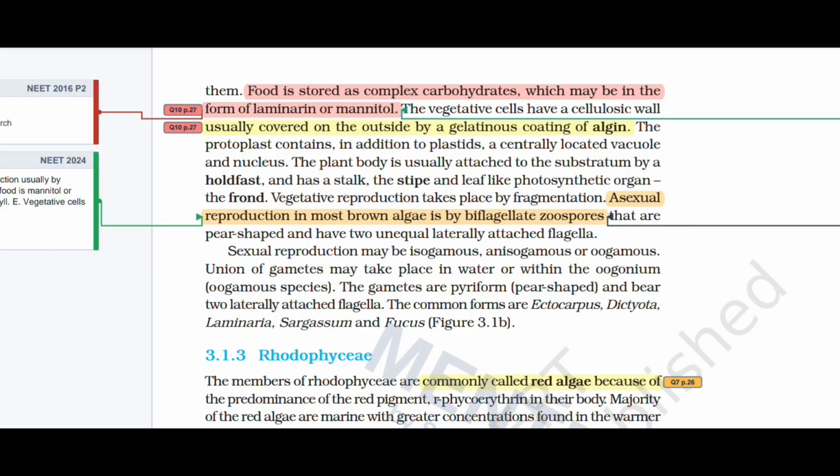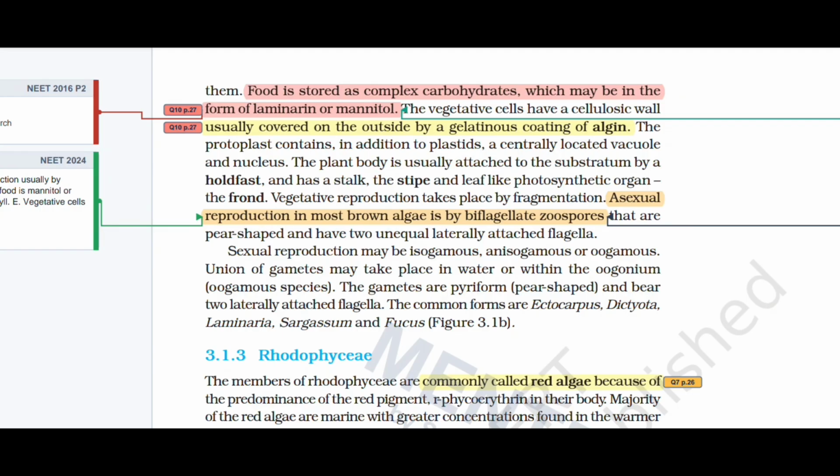Asexual reproduction in most brown algae is by biflagellate zoospores. They are pear-shaped and have two unequal, laterally attached flagella. Sexual reproduction may be isogamous, anisogamous, or oogamous.